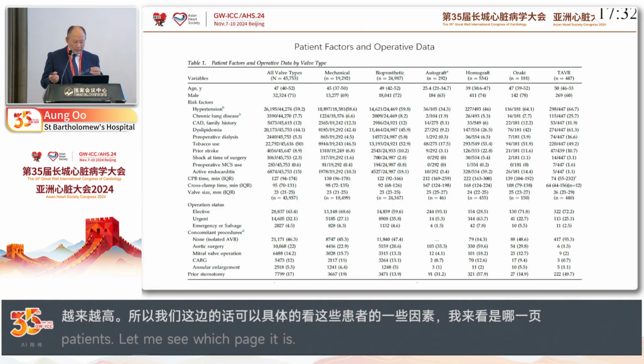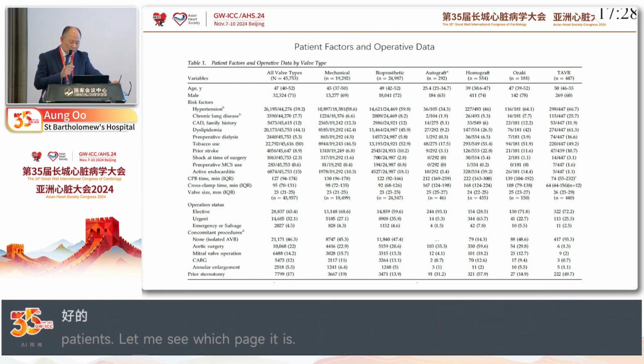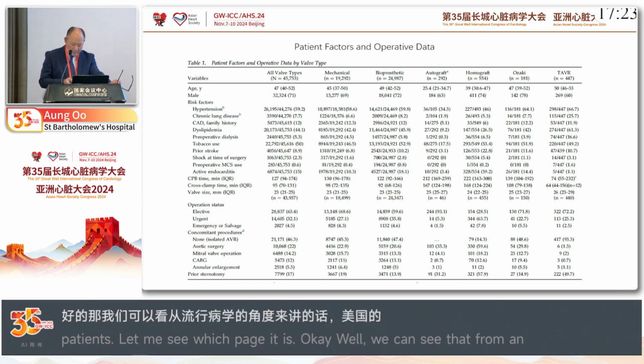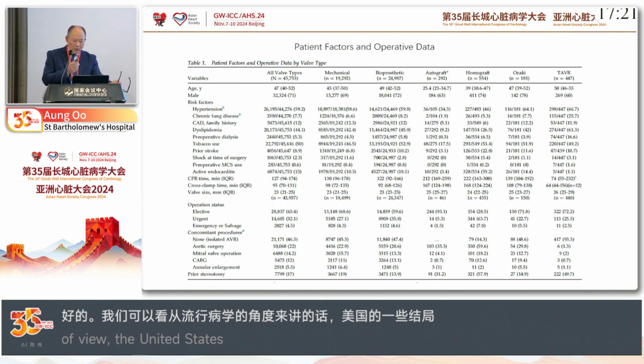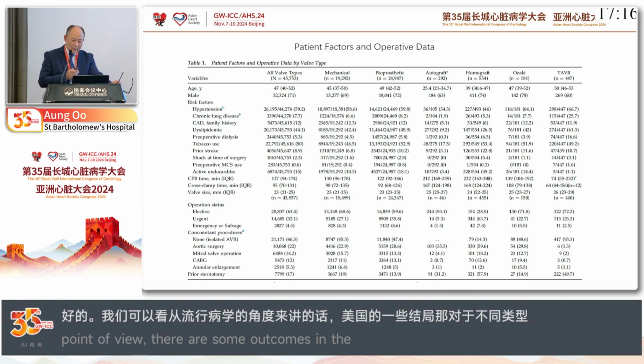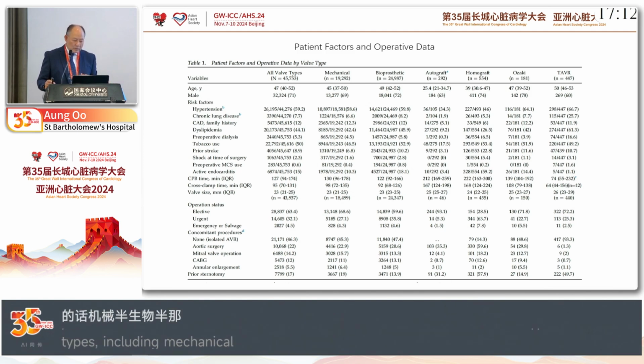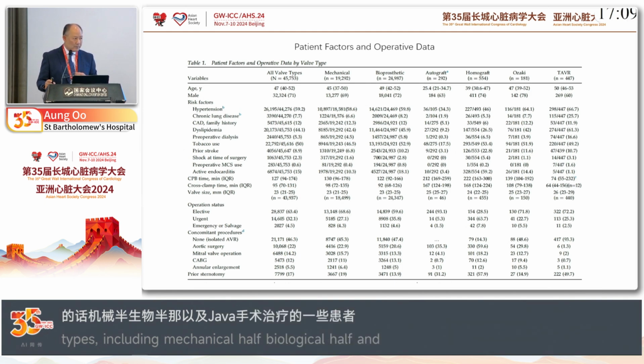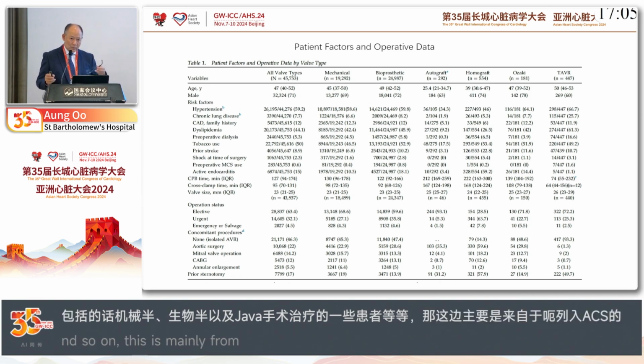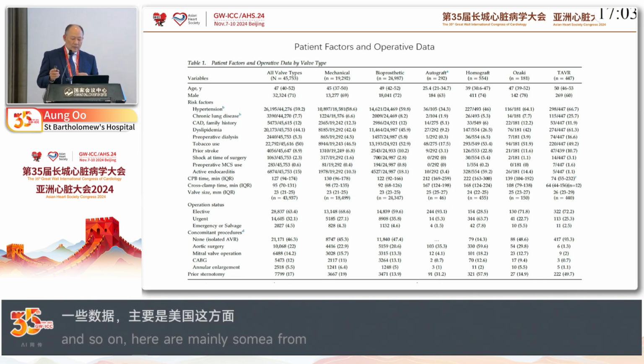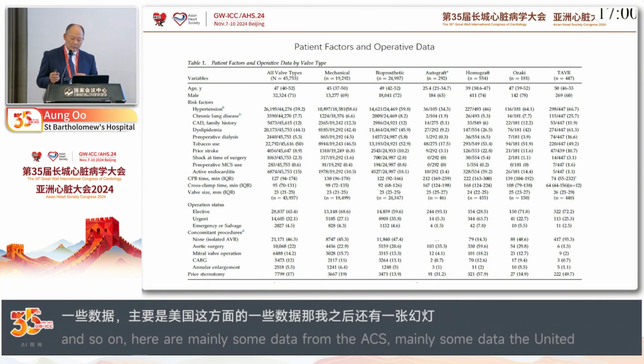So in the epidemiology, look at the outcome in the US. This is from the group, for all valve types: mechanical, bioprosthetic, allograft, homograft, Ozaki, and TAVR. This is the US population from the STS data. And I'll explain as we go along. This is for patients younger than 55 years old.